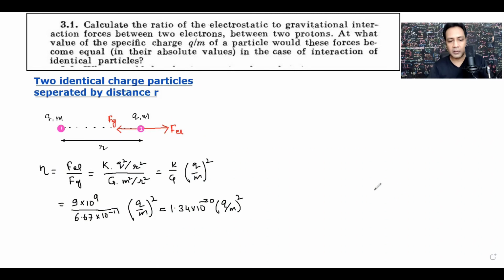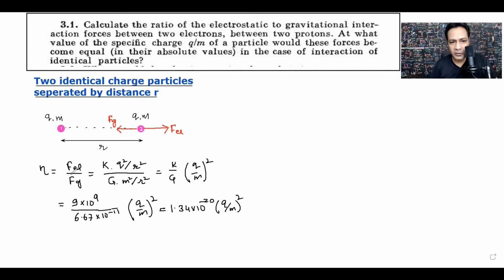So there were two parts. The first part was this ratio for the pair of electrons and the ratio for the pair of protons, but we can do the other part first. The other part asked: at what value of the specific charge q by m of a particle would these forces become equal in their absolute value in the case of interaction of identical particles?